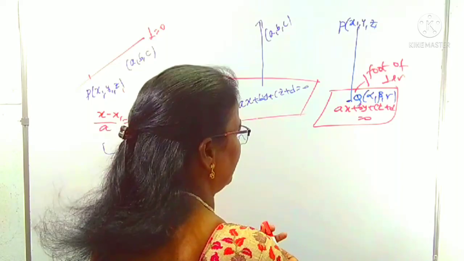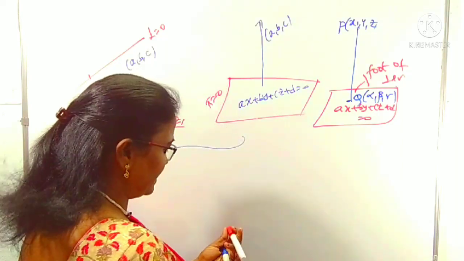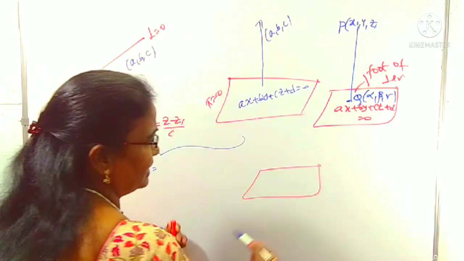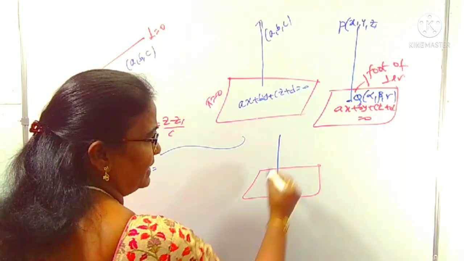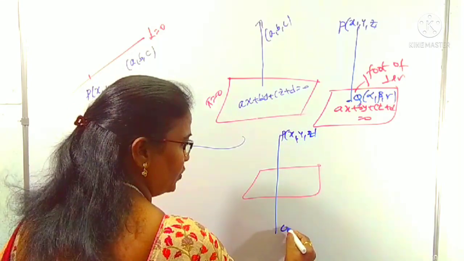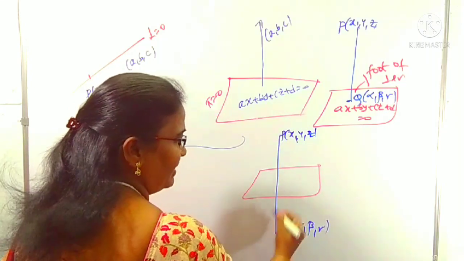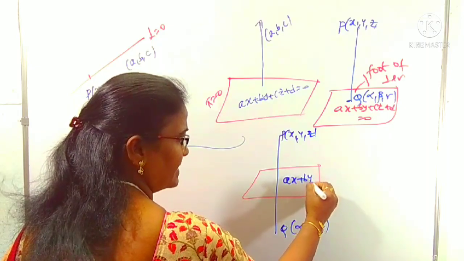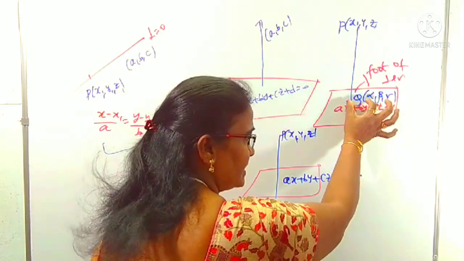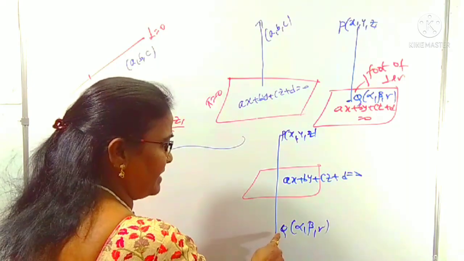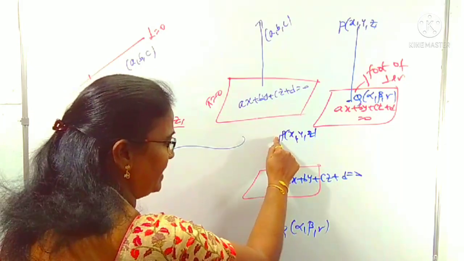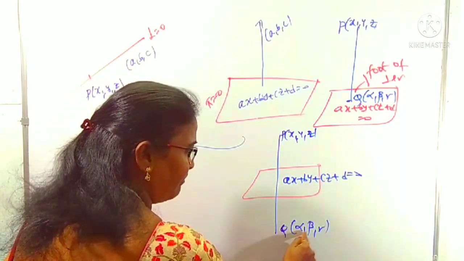Now we'll come to the image. There is a difference between the foot of the perpendicular and the image. This is a plane, right? In the case of the image, this is a perpendicular line from P, x1, y1, z1. Its image is somewhere else, like Q, alpha, beta, gamma, with respect to the plane ax plus by plus cz plus d equals 0. In the case of the foot of the perpendicular, that point compulsorily lies in the plane. This is called the image. Image is also known as reflection. The reflection of this point with respect to this plane is some Q, alpha, beta, gamma.